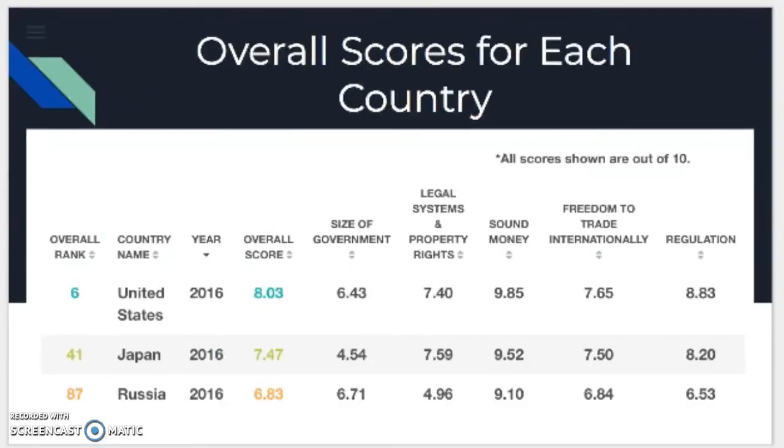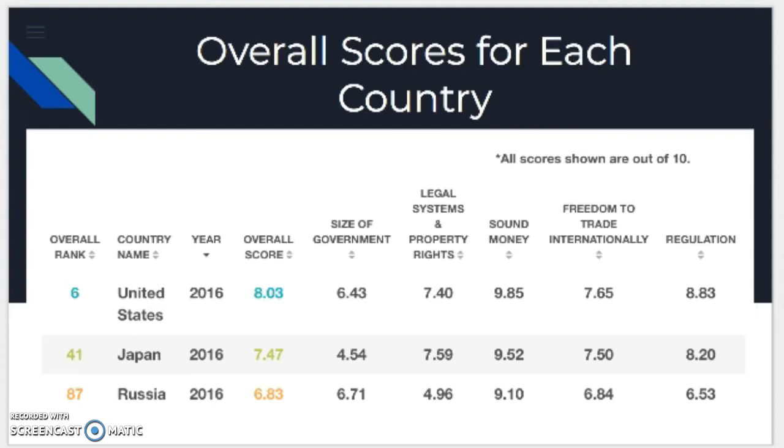So the overall scores for each country. In this slide, we can see how each country ranks in accordance to the other countries of the world. The US came in 6th place in 2016 with an overall score of 8.03. As stated before, they have decent scores in their legal systems and property rights, sound money, freedom to trade internationally, and regulation categories. They have an average score in regards to the size of government.